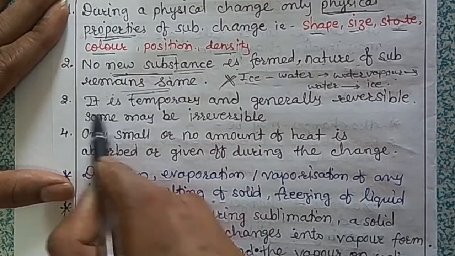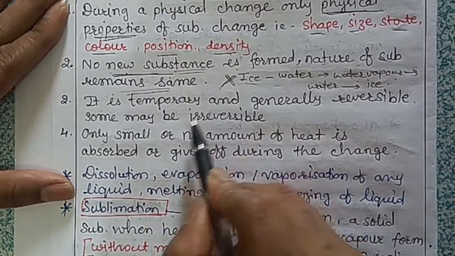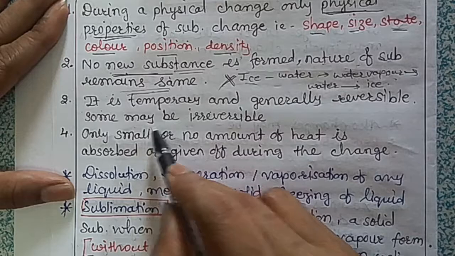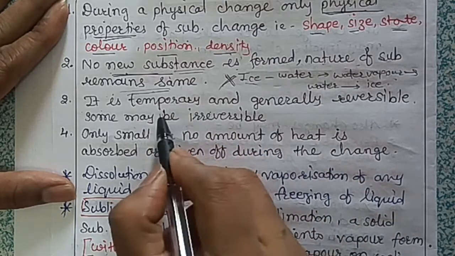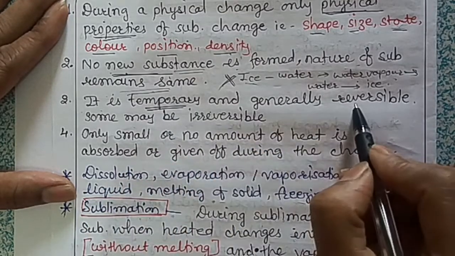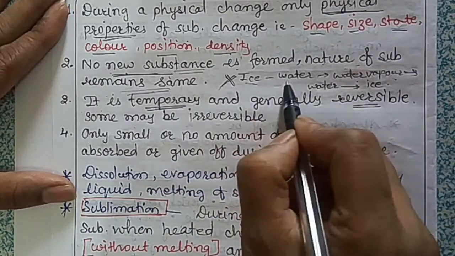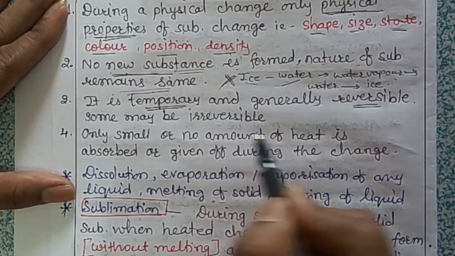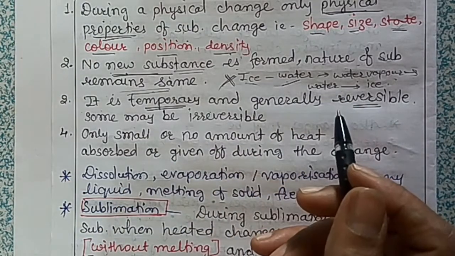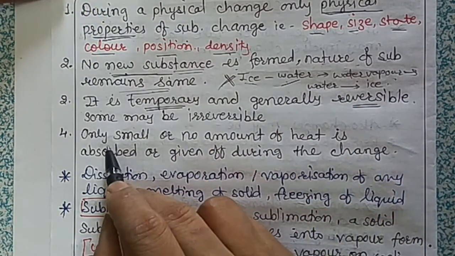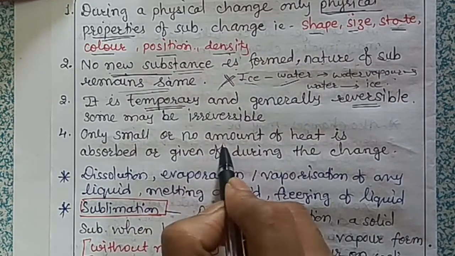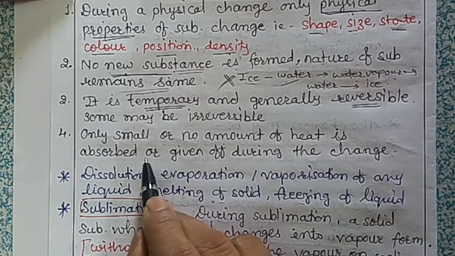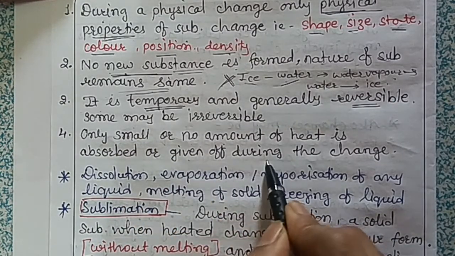Then the third one is that a physical change is temporary and generally reversible, just like this example, but sometimes it may not be reversible. And the last is that only a small amount of heat, or none, is absorbed or given out during the change.